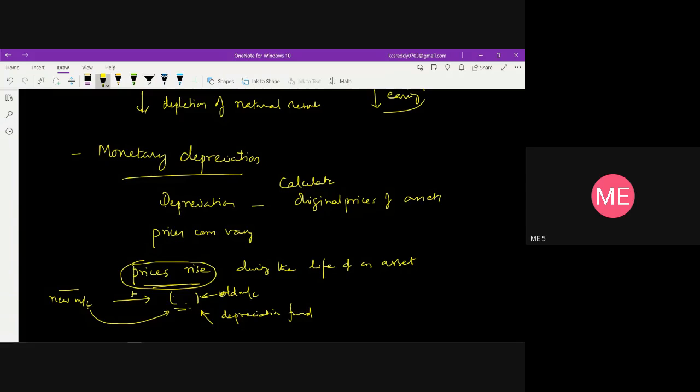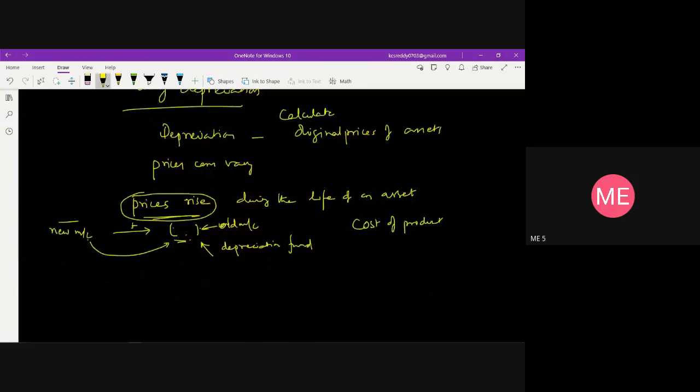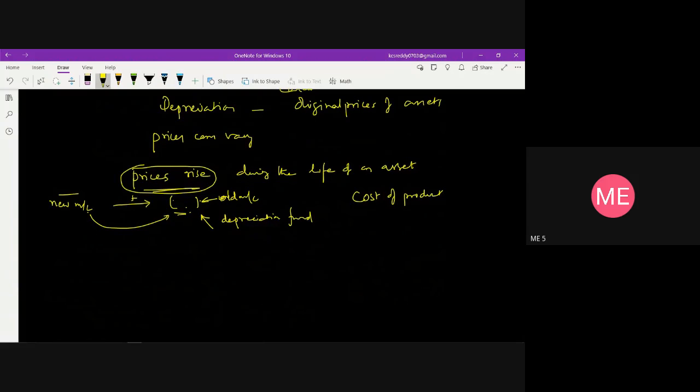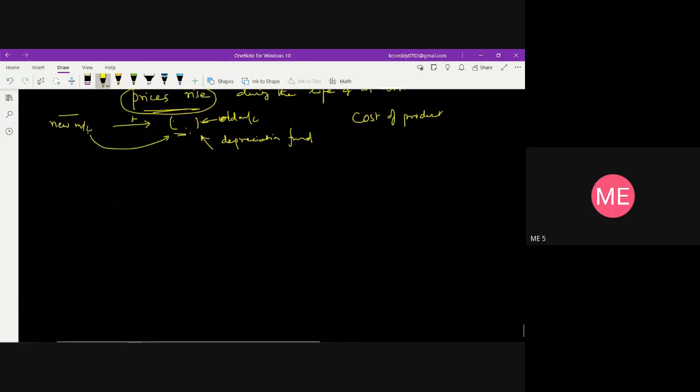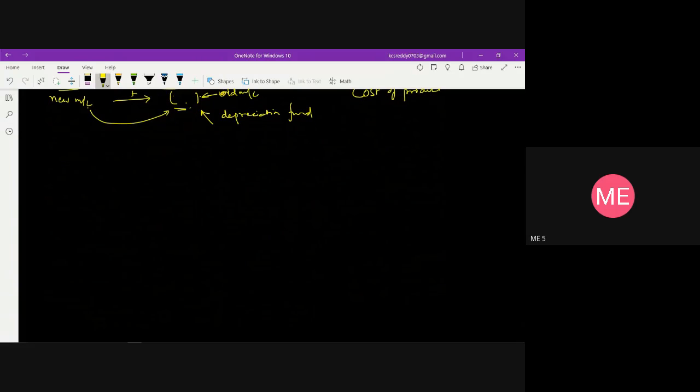It also suggests that the selling price of the product being produced by this machine will not reflect the cost of production. So the depreciation is actually happening to the invested capital, representing the equipment, instead of the equipment itself. Monetary depreciation is very difficult to accommodate because price changes will be there, so it cannot even be considered as an operating expense.